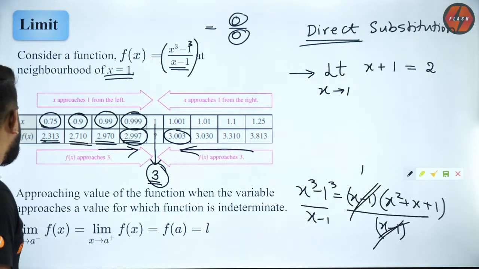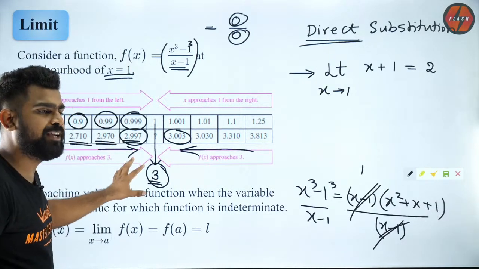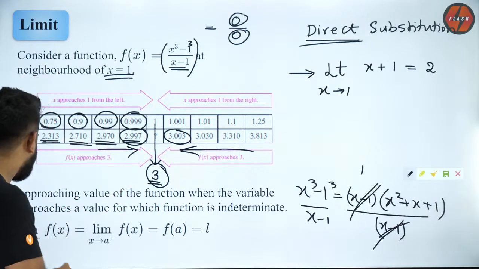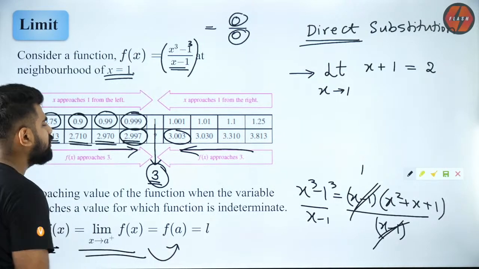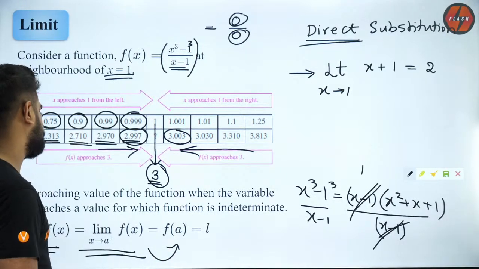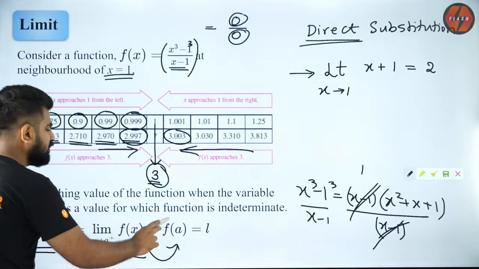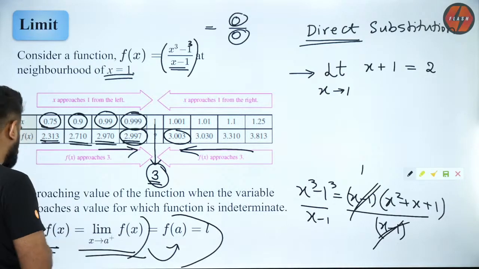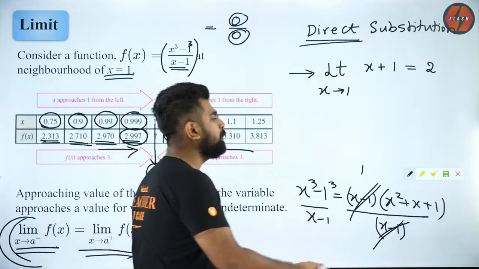So now I want you all to understand, when you say limit exists at a point, your left hand limit should be equal to your right hand limit, should be equal to the functional value. That is for continuity. So if all three are satisfied, you say that the function is continuous. But if these two are satisfied, you say that limit will exist.